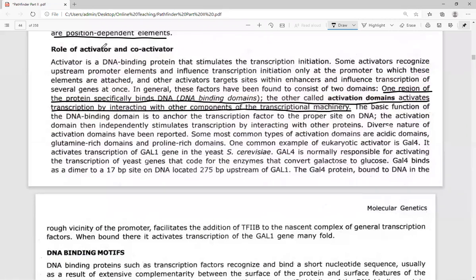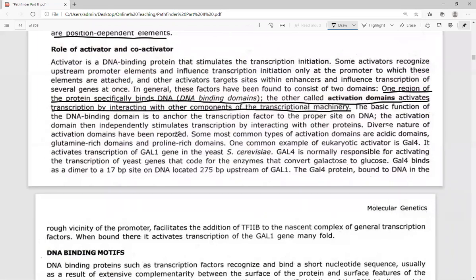So one region of the activator will bind to the DNA, another will bind to the transcription factors and will cause the RNA polymerase to be loaded over the promoter region. The basic function of the DNA binding domain is to anchor the transcription factor. The activation domain then independently stimulates transcription by interacting with other proteins.